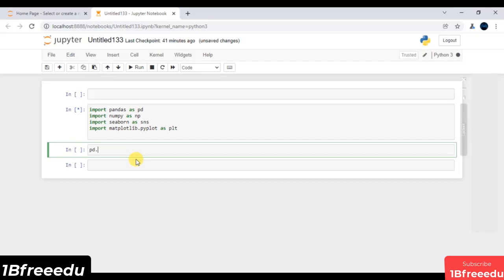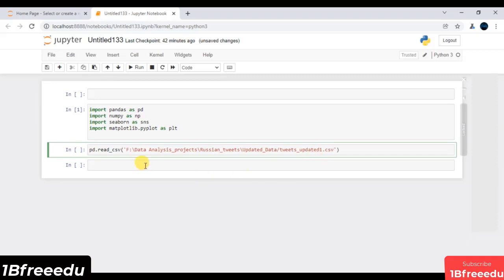Using this PD, we have to call an inbuilt function, which is read underscore CSV, because my data set is in CSV format. So this is the entire path where my data is available, and my data set name is tweets underscore updated one dot CSV.